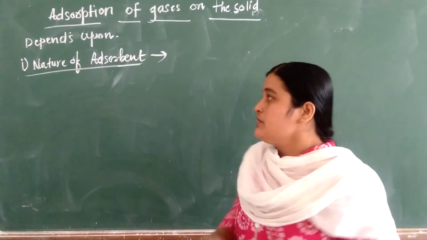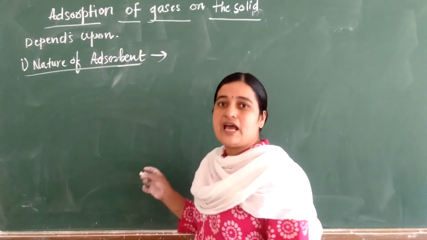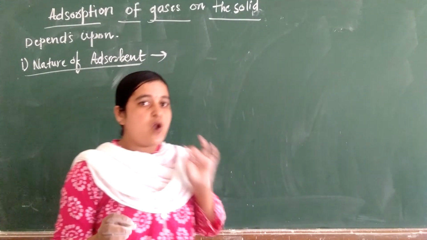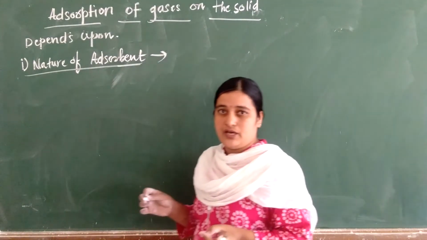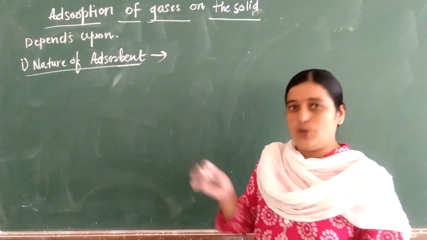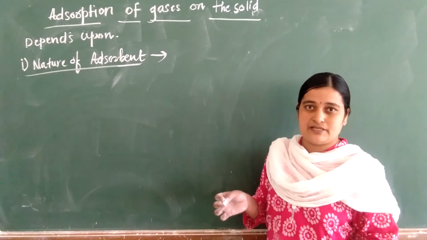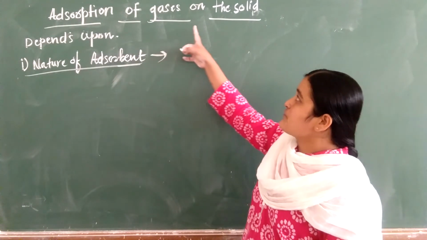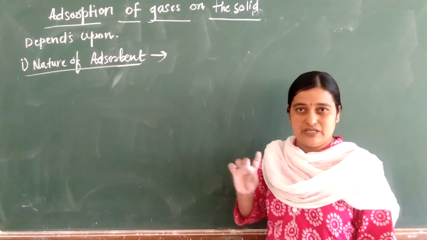These adsorbents have different degrees of porosity, meaning small pores on which the adsorption is going to take place. Based on that porosity, the adsorption of gases on a solid surface depends.